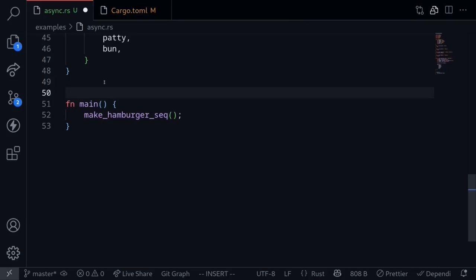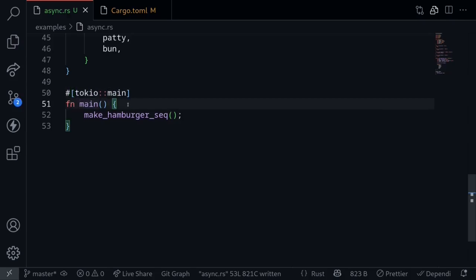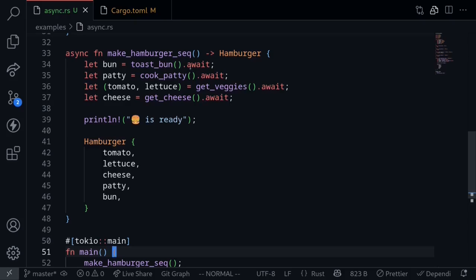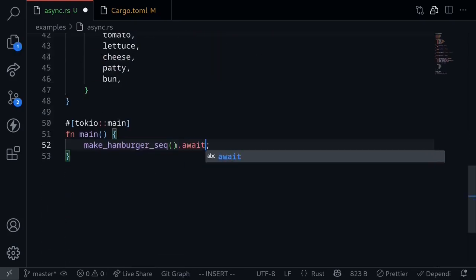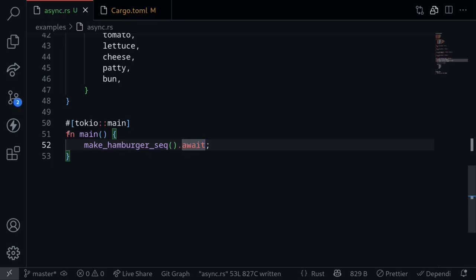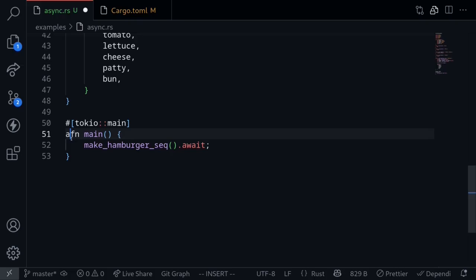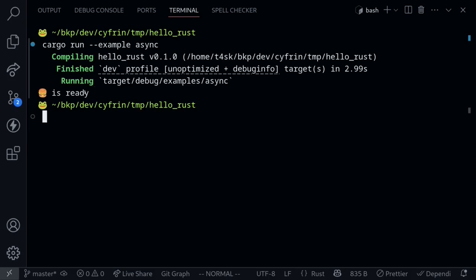Asynchronous code is scheduled and executed by a runtime. So if we have async function calls, we'll need an async runtime to be able to execute that code. Since we're using Tokio, in Tokio we declare the runtime as tokio::main. This will declare the async runtime. Now remember that to wait for a result from an async function, we had to call .await. The function makeHamburgerSeek is also async. So to wait for the result, we need to call .await. And finally, since we're using await inside here, we'll need to declare this main function also as async. Okay, so that does it. Let's execute the code. Run the code, and we get that the hamburger is ready.